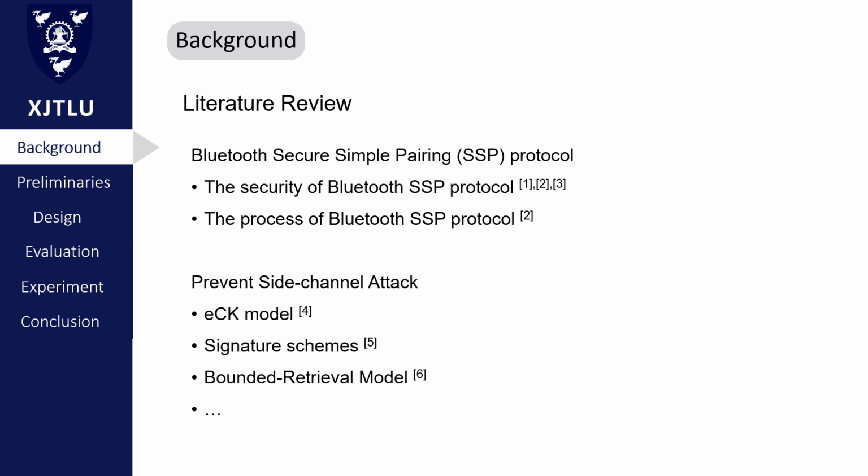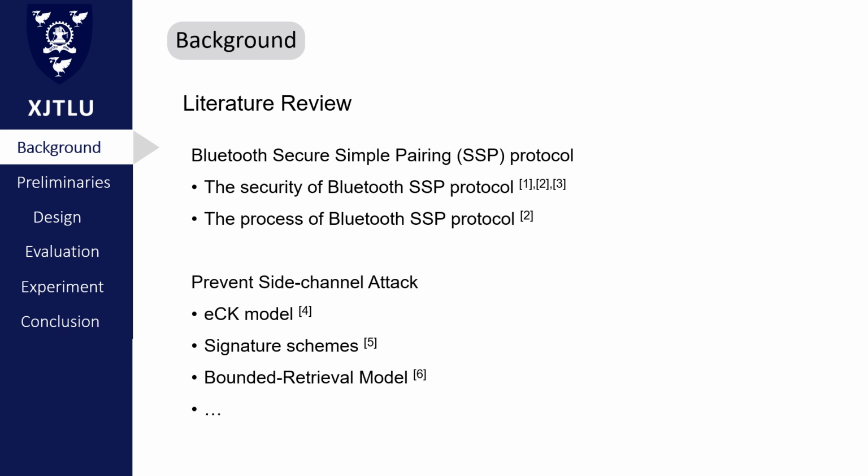According to this question, I also searched some literature. First is the Bluetooth SSP protocol. This protocol has been used since Bluetooth version 2.1. It can prevent computational attacks, but up to the current version 5.2, Bluetooth technology just improved the transmission speed and the propagation distance. There is no security improvement against the side channel attack.